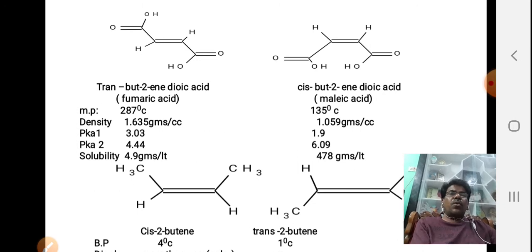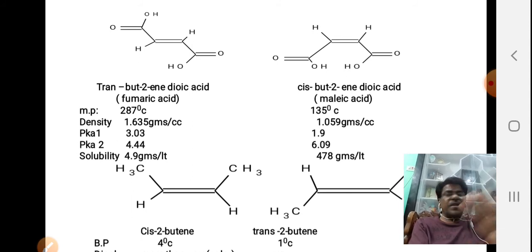Dipole moment is more. In the trans compound, dipole moment is less, hence the attraction with the water molecules in a polar solvent is less, hence it does not dissolve much. So this is the difference between the physical properties of these two compounds.